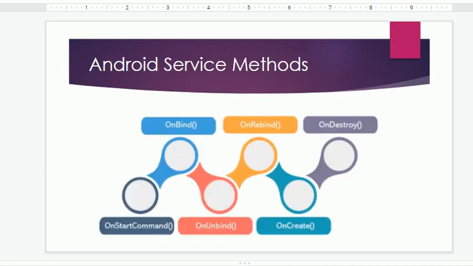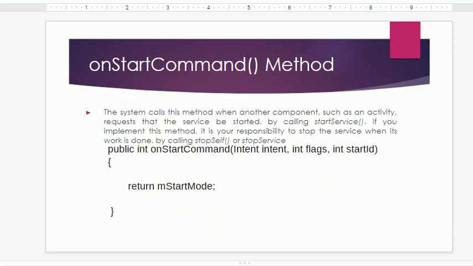So the Android service methods are these fixed methods: onStartCommand, onBind, onUnbind, onRebind, onCreate, and onDestroy. These are the Android service methods. That's the last topic. So we will discuss in detail one by one.